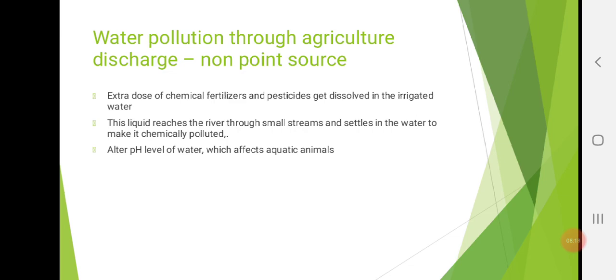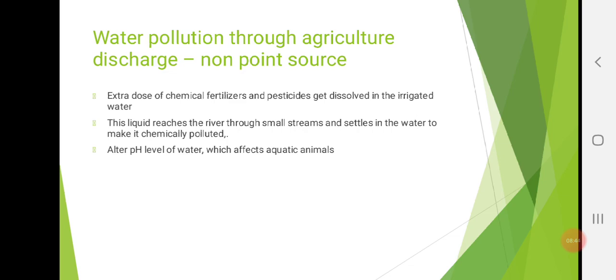The phosphates and nitrates in the fertilizers make the water rich with nutrients and it becomes more productive. Of course, why do we use fertilizers? For more production, and fertilizer contains phosphates and nitrates. Because of that, the water is enriched with nutrients and it gives more production.